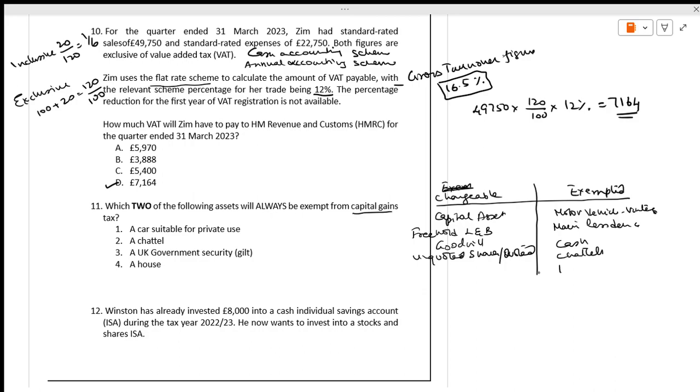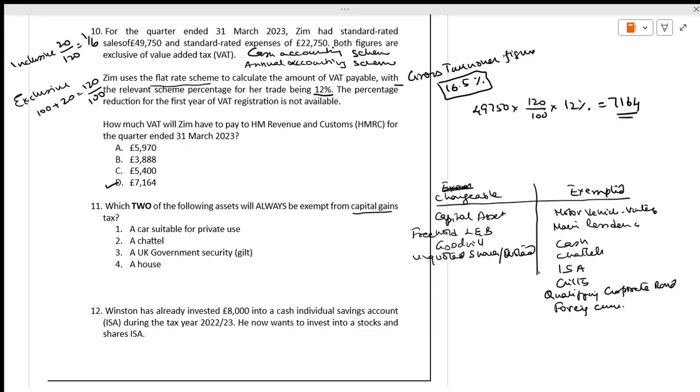You have ISA, individual savings accounts. And we have gilts, government bonds. Qualifying corporate bonds will be exempted. Prizes, foreign currency for private use, personal use or private use is exempted. And prizes and any betting earnings.